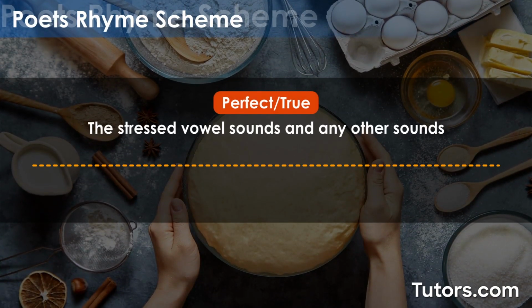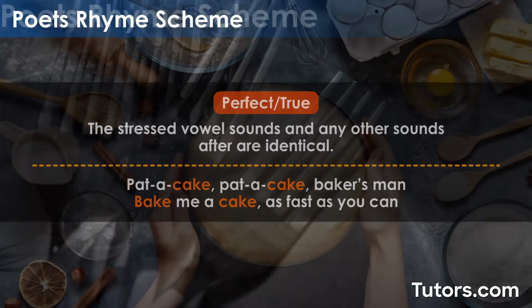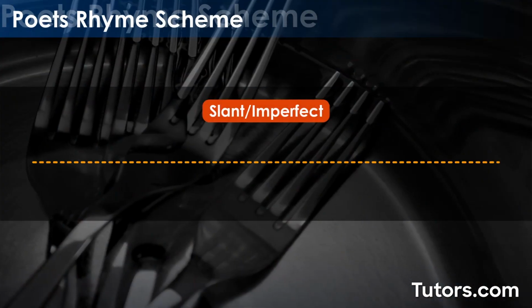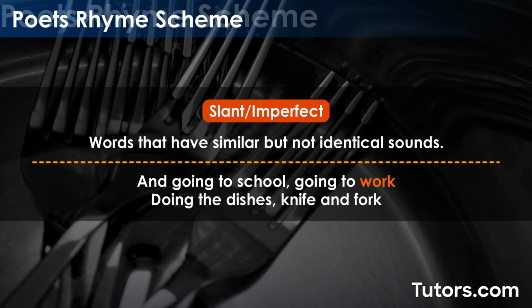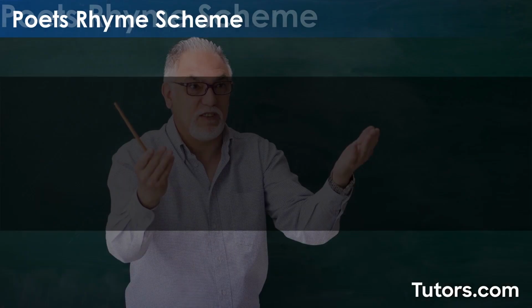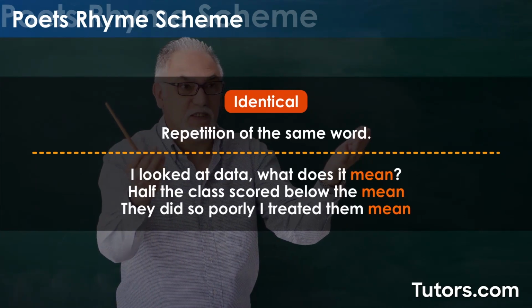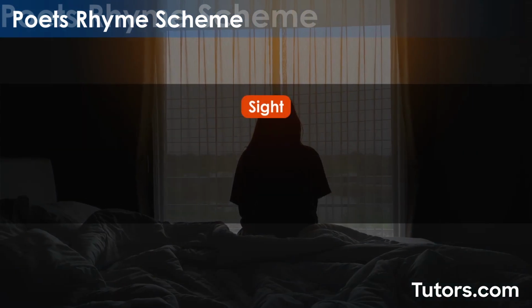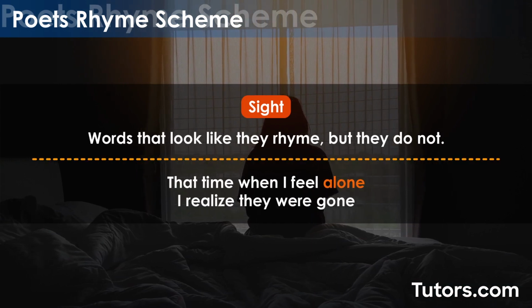Perfect or true rhymes have identical sounds, like bake and cake. Slant or imperfect rhymes have similar but not identical sounds, like work and fork. Identical rhymes are repetition of the same word. Sight rhymes look like they rhyme, but they do not, such as alone and gone.